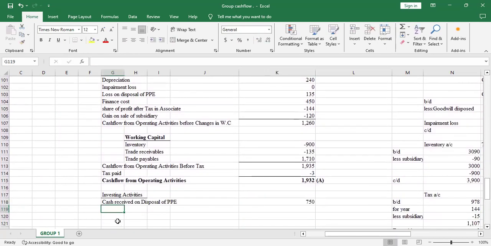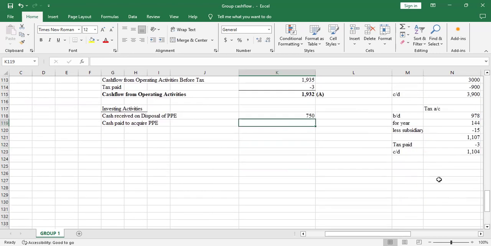So the next item is the cash paid to acquire PPE. So this will require us to prepare a PPE account.